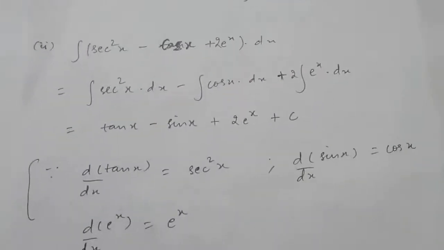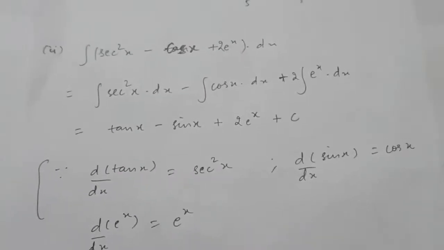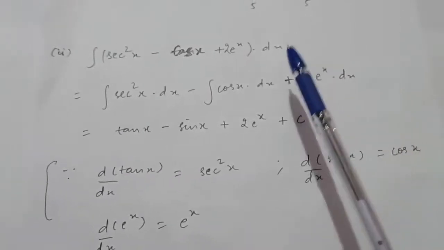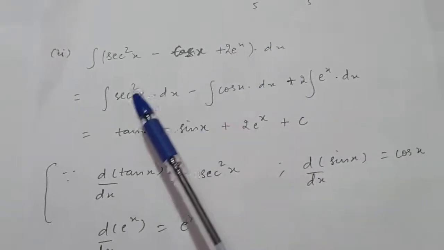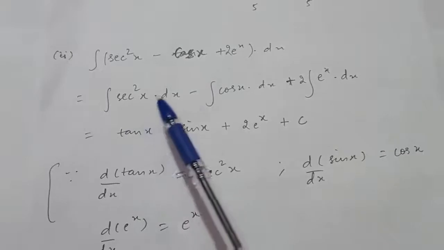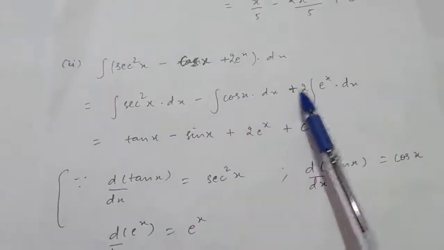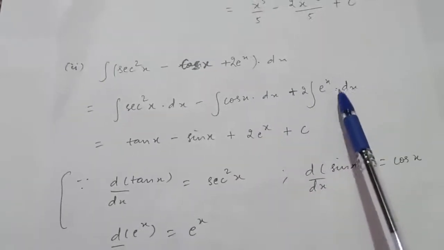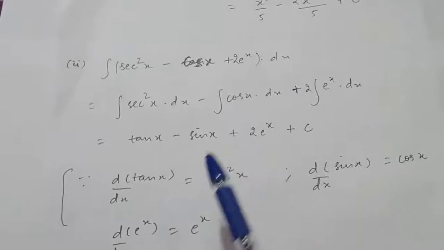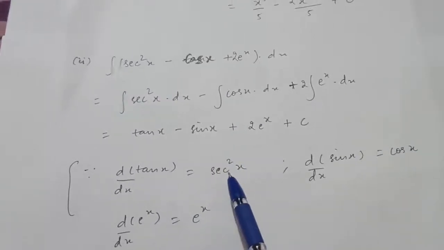Clear? Now the second is the integral of secant square x minus cos x plus 2 into e raised to the power x with respect to x. So first of all, write down this integral as the integral of secant square x minus the integral of cos x plus 2 times the integral of e raised to the power x, right? Now see, the derivative of tan x is secant square x.